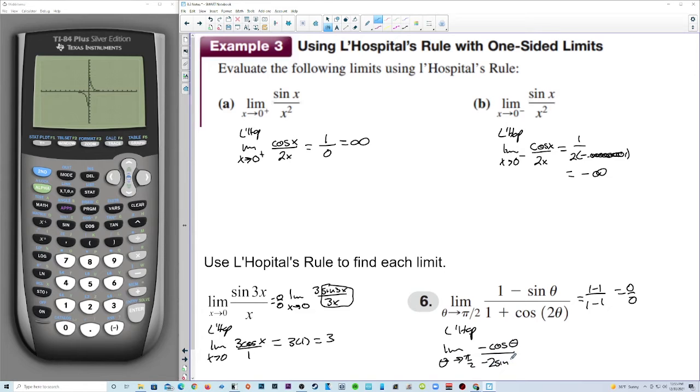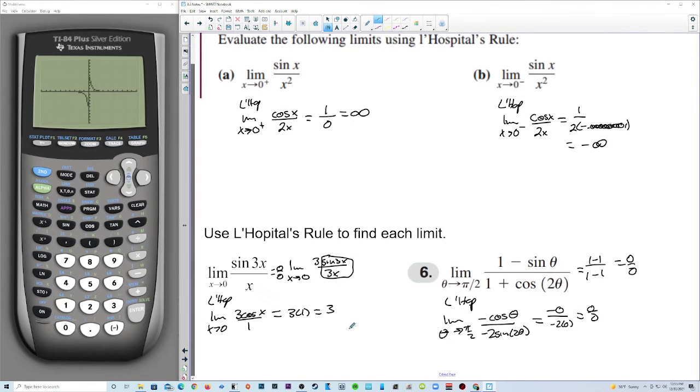Negative 2 sine of 2 theta. So cosine of pi over 2 is 0, and sine of pi is also 0. So we get 0 over 0 again, which means we get to use L'Hopital's again because we ended up with an indeterminate form.